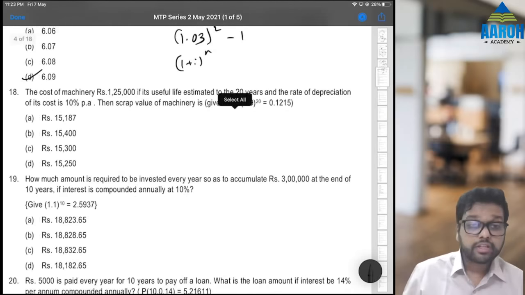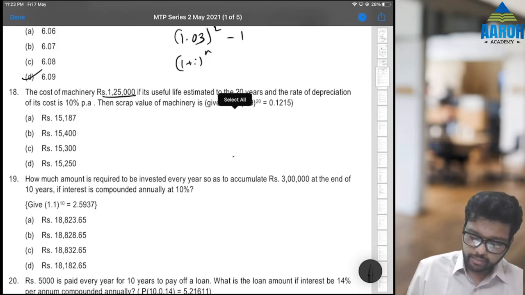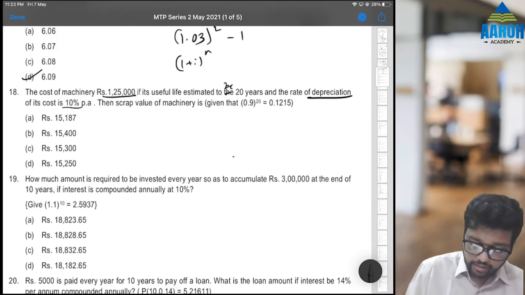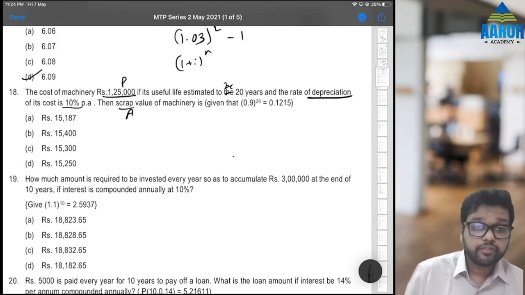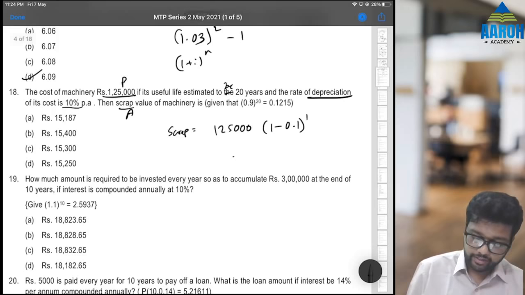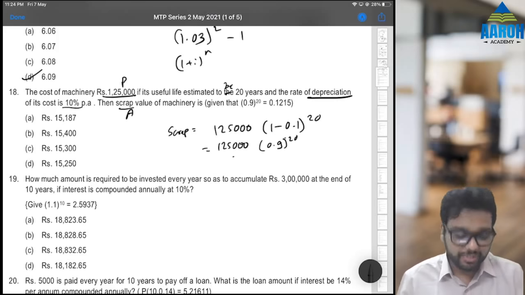Next. Now depreciation. Cost of machinery is 1,25,000. Its useful life is estimated to be 20 years, and rate of depreciation is 10%. What is scrap value? Scrap value is at the end. So it is like amount, this is like principal. We know that amount is equal to principal into 1 minus depreciation rate raised to 20. So it is 1,25,000 into 0.9 raised to 20. They have given this already, so nothing to do. 1,25,000 into 0.1215.